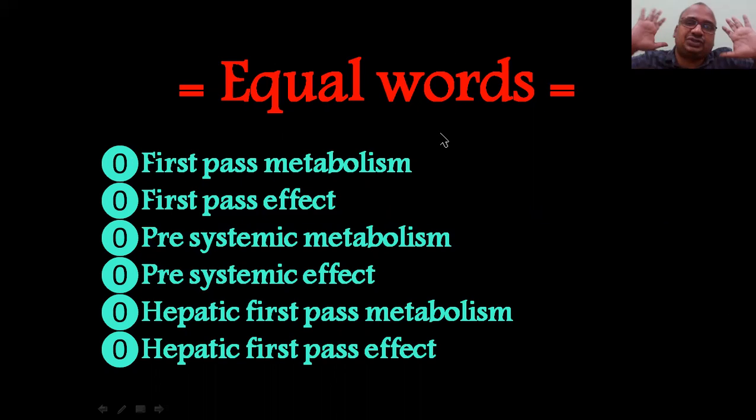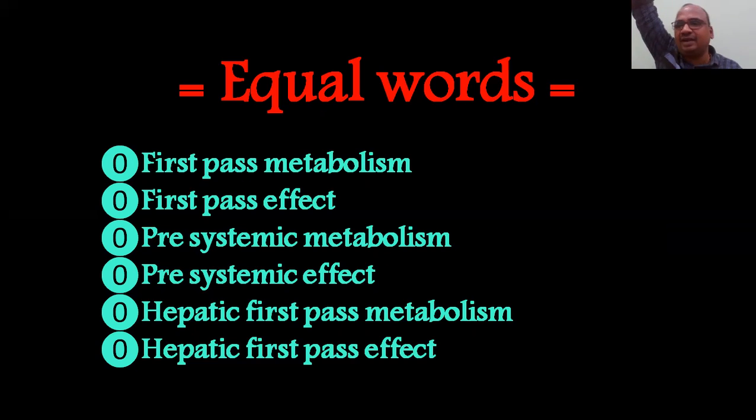So equal words, synonyms, all are the synonyms. First pass metabolism is also called a first pass effect, also called pre-systemic metabolism, because the drug is metabolized in the liver before entry into the systemic circulation. Okay, pre, just like prepaid, postpaid. Prepaid means before, so before metabolism is there.